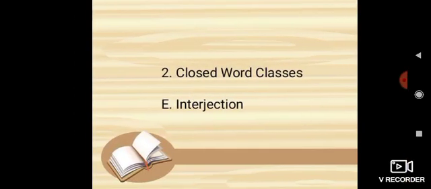Then point number 2, interjection. Interjection means exclamation. An interjection is a word which expresses some sudden feelings, emotions, surprise, joy, grief, etc. In grammatical terms, they are not related to any part of a sentence.